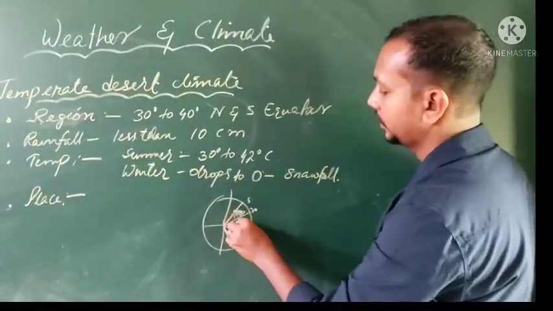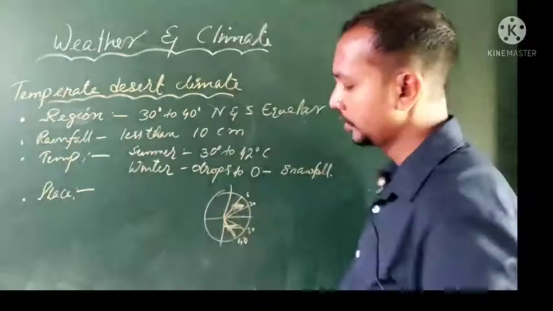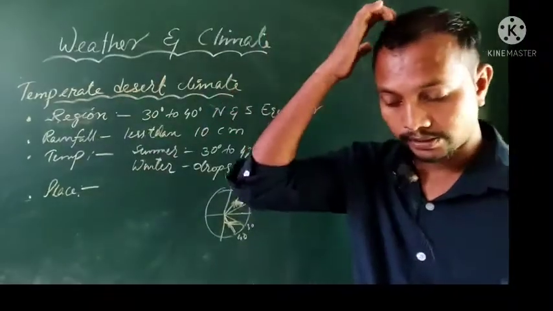Not the equator, this area down here. So that is what it meant.